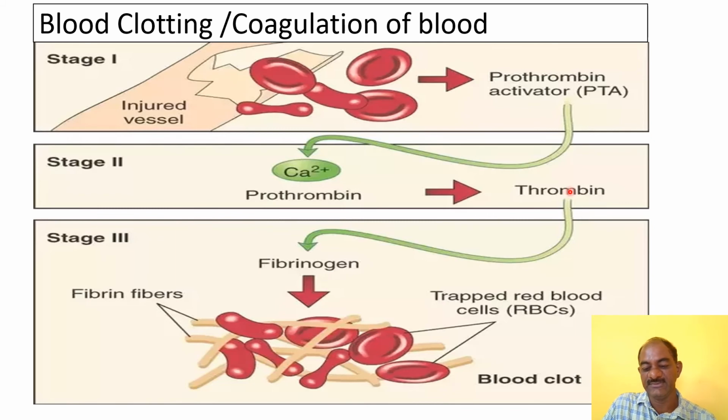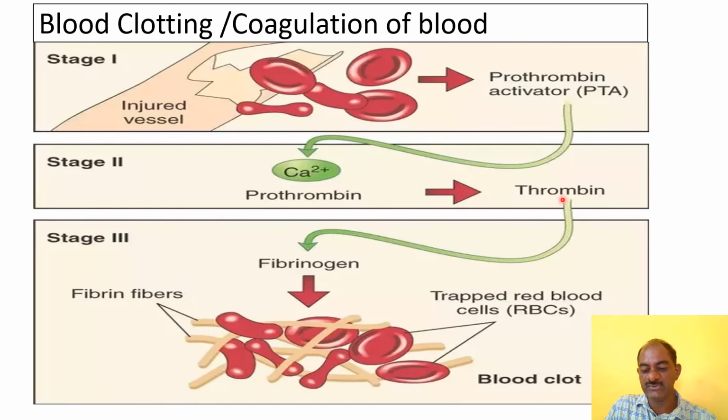This is the second step of coagulation of blood. The third stage of coagulation of blood is the conversion of fibrinogen into fibrin. Fibrinogen is converted into fibrin because thrombin is present.